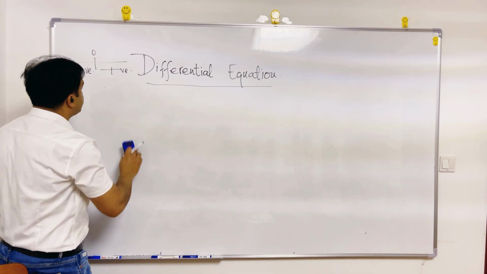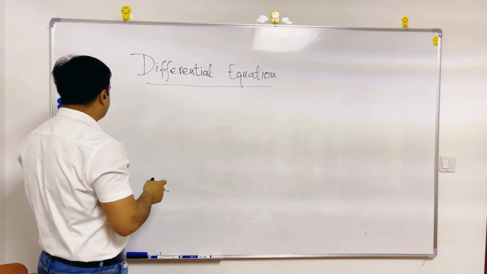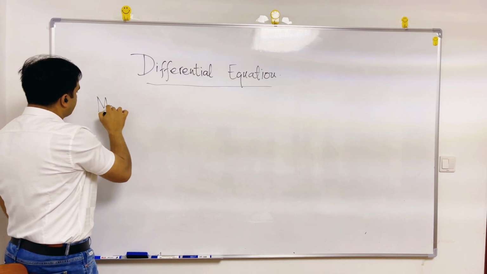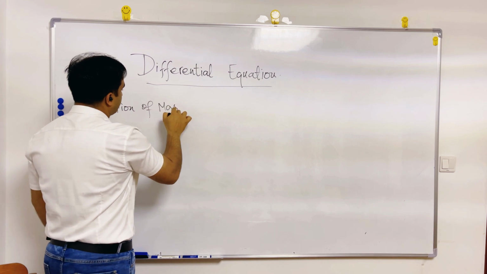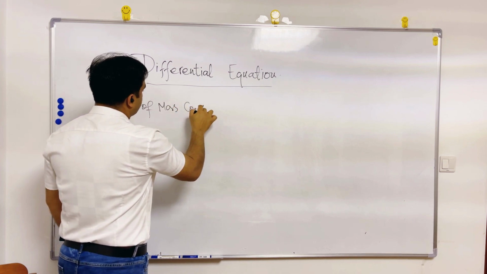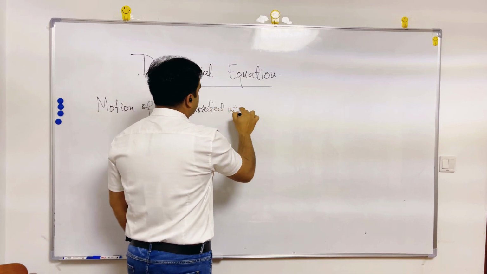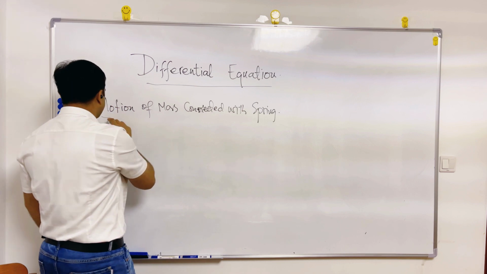Another example is the motion of a mass connected with a spring. Have you heard about it?